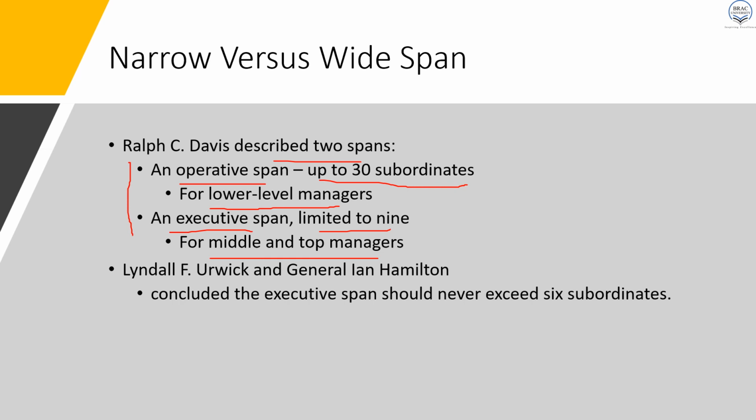And another theory has suggested that executive spans should never exceed 6 subordinates. So there are some overlaps among these theories. So these are again guidelines and hypotheses, but ultimately they vary from situation to situation. Now let's look at the figure about narrow and wide span.